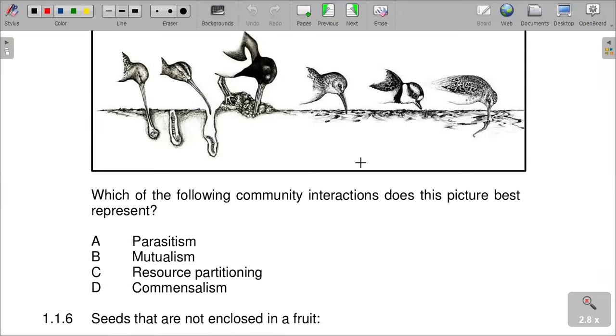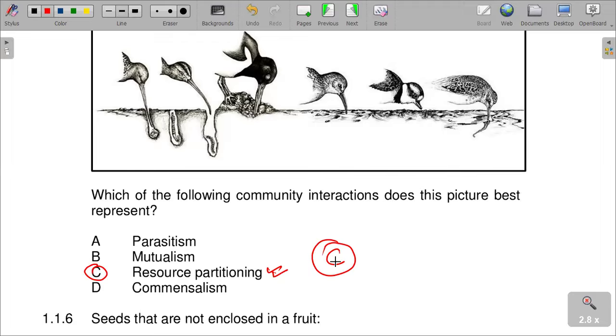Which of the following community interactions does this picture best represent? It represents resource partitioning. As you can see, these birds are feeding at different levels.